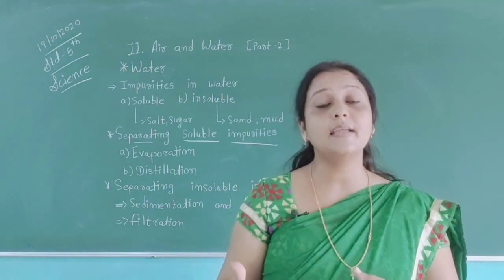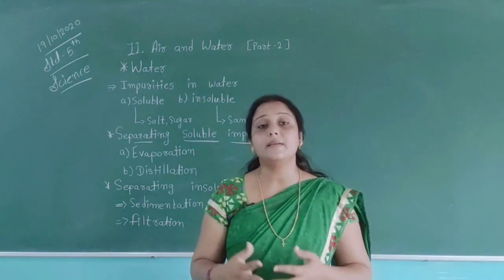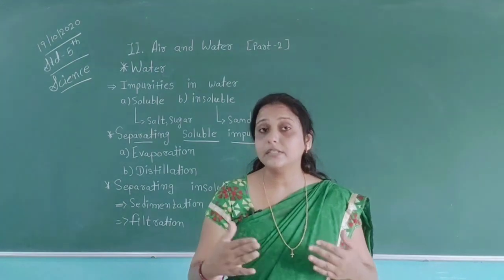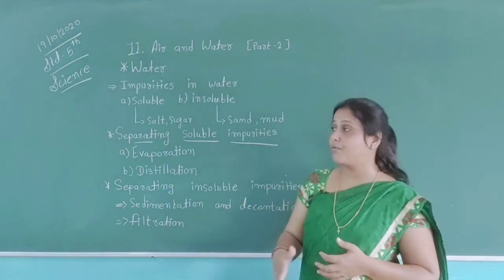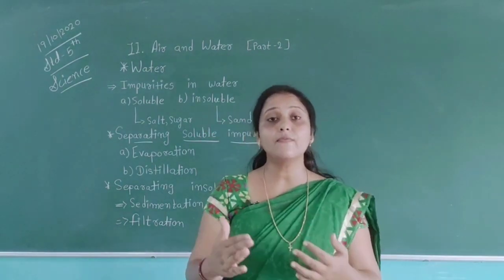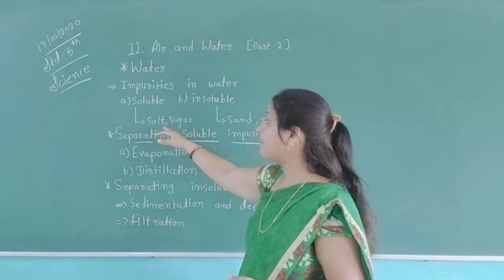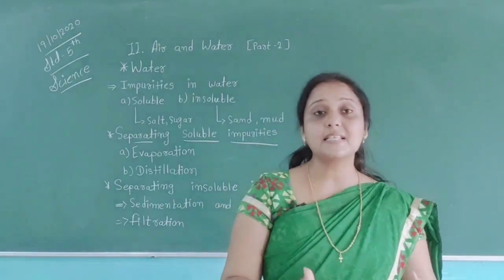Soluble means they can dissolve easily in water. Insoluble means they cannot dissolve in water. We have examples of them too. First, soluble means the things which dissolve in water easily, for example, salt and sugar.